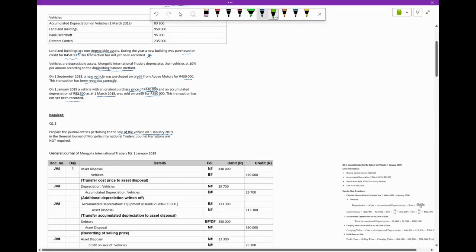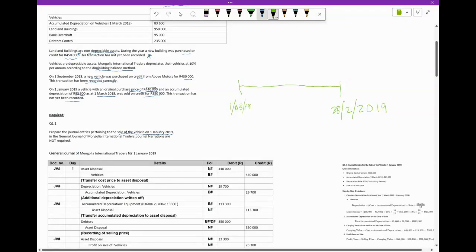Oh, there we go. All right, so timeline. Right, our year end is 28 February 2019. So the beginning of our financial year is 1 March 2018. Okay. What happened in relation to vehicles?